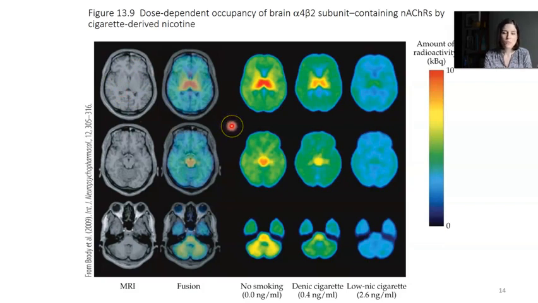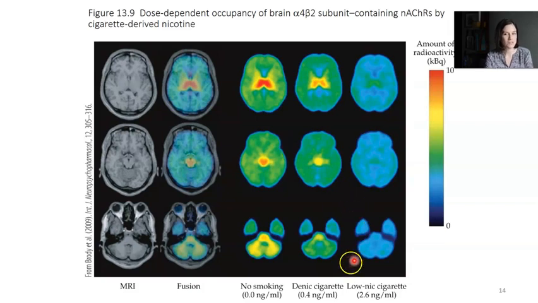And we can see that any red is going to be a high amount of radioactivity. So this is a radioactive ligand that will bind to the nicotinic acetylcholine receptor. So this shows us that in the striatum we have a high level of expression of the nicotinic acetylcholine receptor because a lot of this ligand is binding and giving off radioactivity in that area.